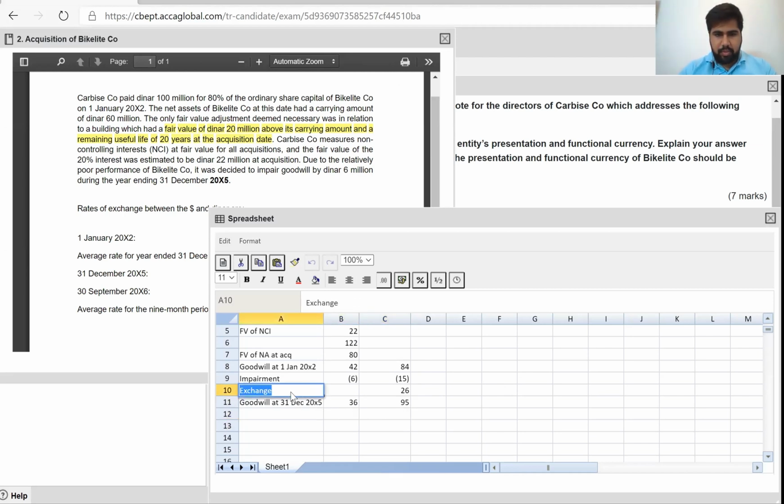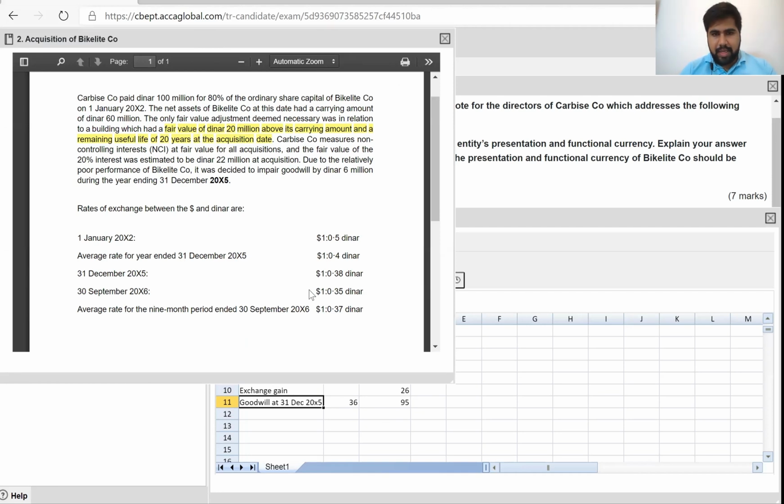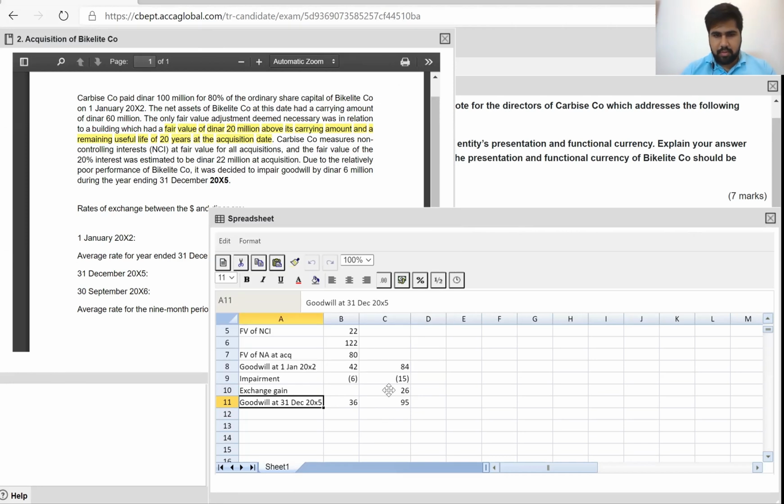Again, I cannot press F2. That's a bad habit. Now this is goodwill at 31st 20x5. Obviously, what I want is goodwill at 30th September 20x6.